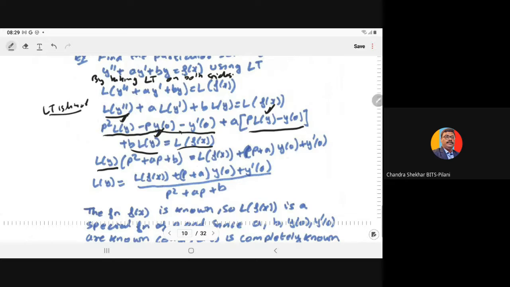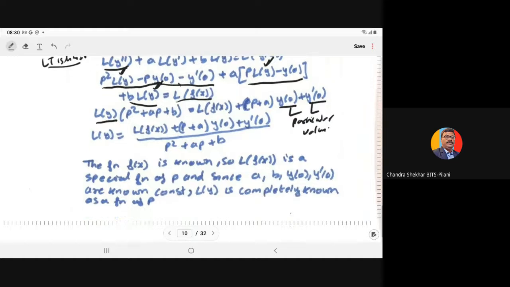Now y at 0 and y dash at 0 are particular values. They are not functions of x; you have computed y and y dash for x equal to 0. So from here L of y becomes L of f of x plus p plus a times y at x equal to 0 plus y dash at x equal to 0, upon p square plus a p plus b.